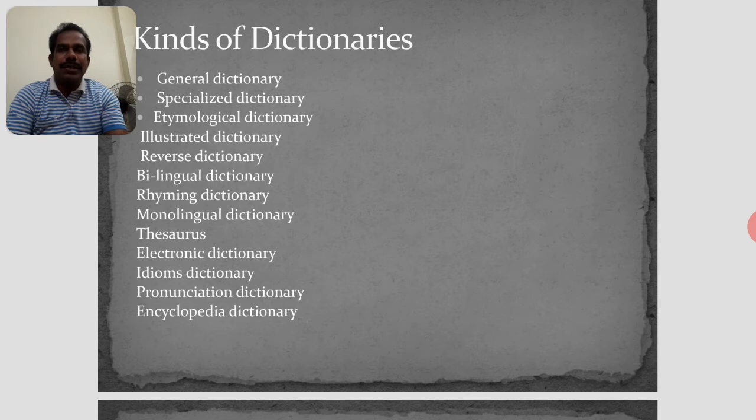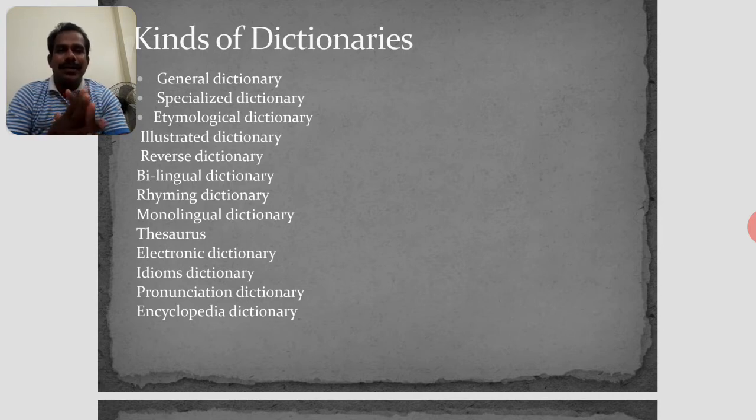One is a general dictionary. Second, specialized dictionary. Third, etymological dictionary. Fourth, illustrated dictionary. Fifth, reverse dictionary. Sixth, bilingual dictionary. Rhyming dictionary. Monolingual dictionary. Thesaurus. Electronic dictionary. Idioms dictionary. Pronunciation dictionary. Encyclopedia dictionary.